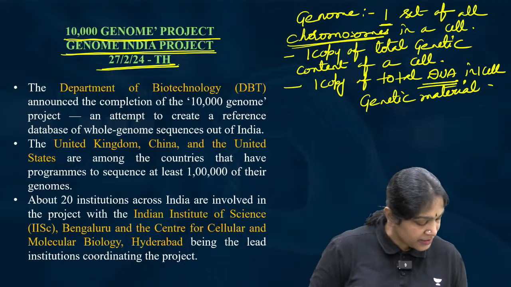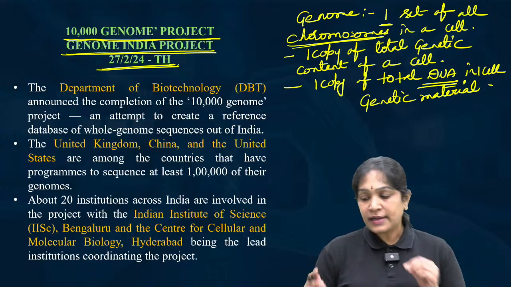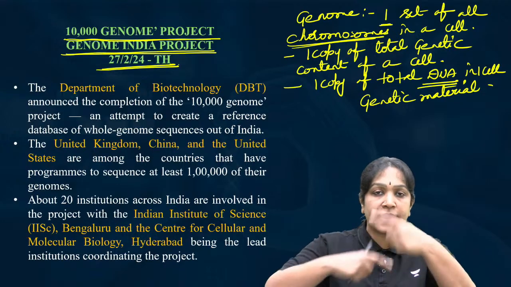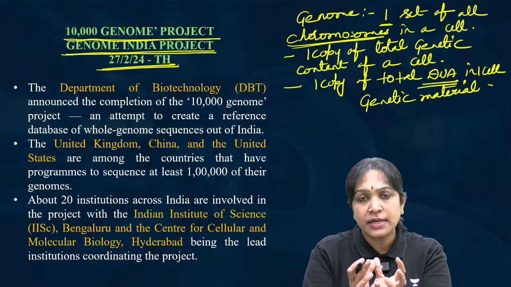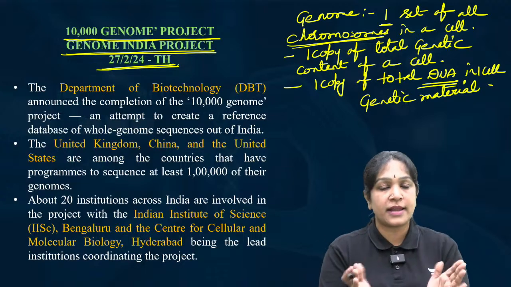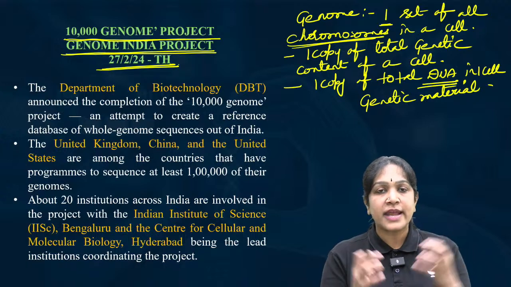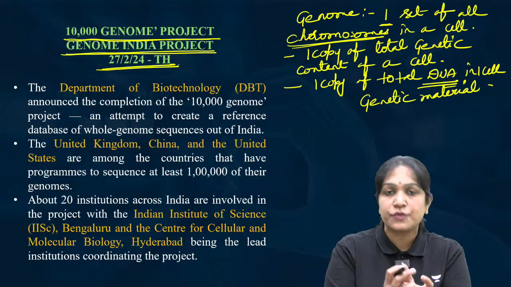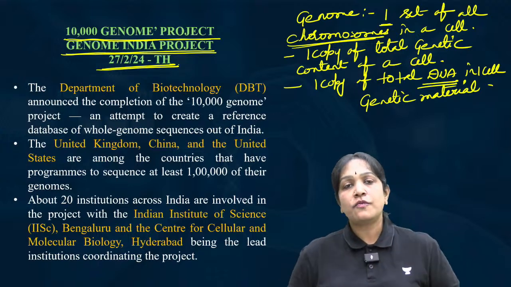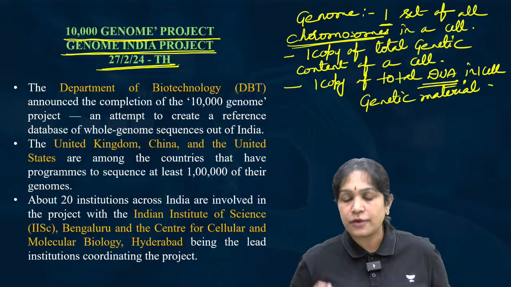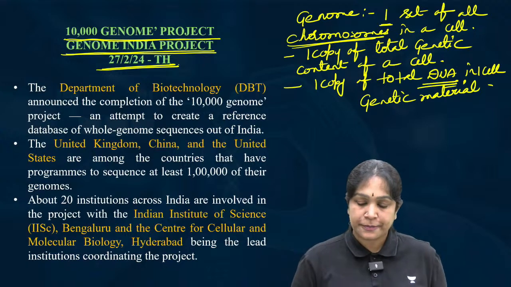DNA is nothing but the genetic material, and when the DNA is highly coiled, condensed, tightly packed, it is nothing but chromosome. Chromosome and DNA are not different. Just a tightly packed, highly condensed form of DNA is nothing but the chromosome. So genome is one set of all the chromosomes, or one copy of the total DNA in one cell.